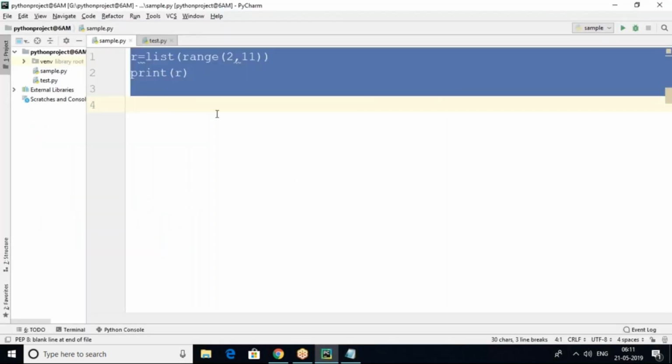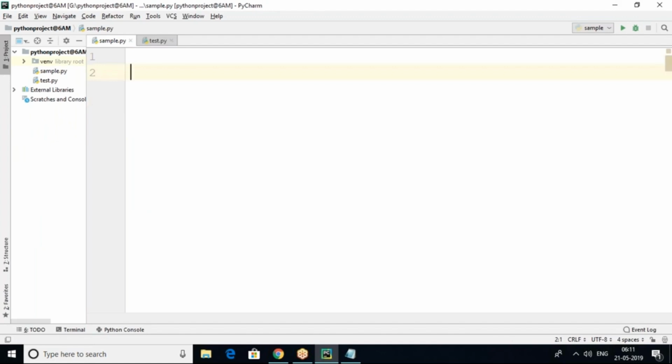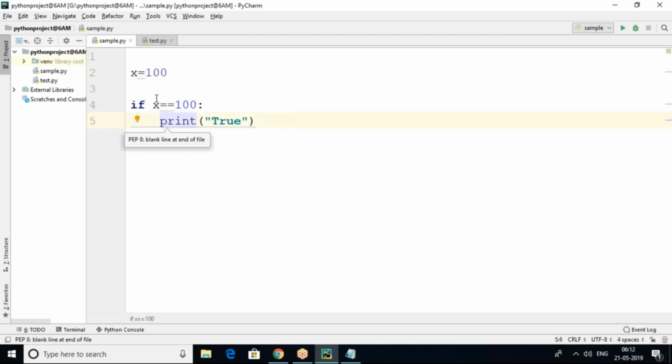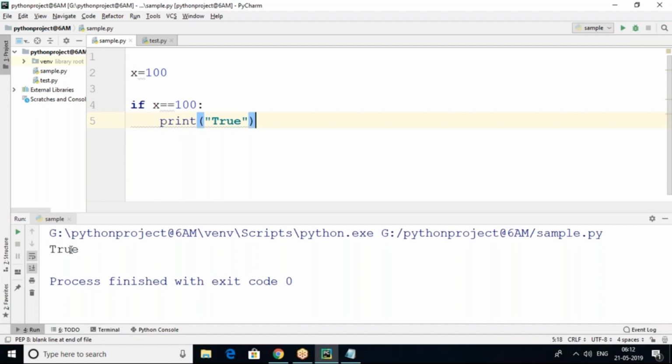Let's see the logic actually. For example, here I'm giving x value 100. Here I'm testing the condition: if x equals 100, then print true inside the if block. So control will jump in here first. The value 100 will be assigned to x. After that, 100 equal to 100 will be tested. If it is true, then it will print true. Otherwise, nothing will be executed. Here in this case it is true, so obviously true will be printed.